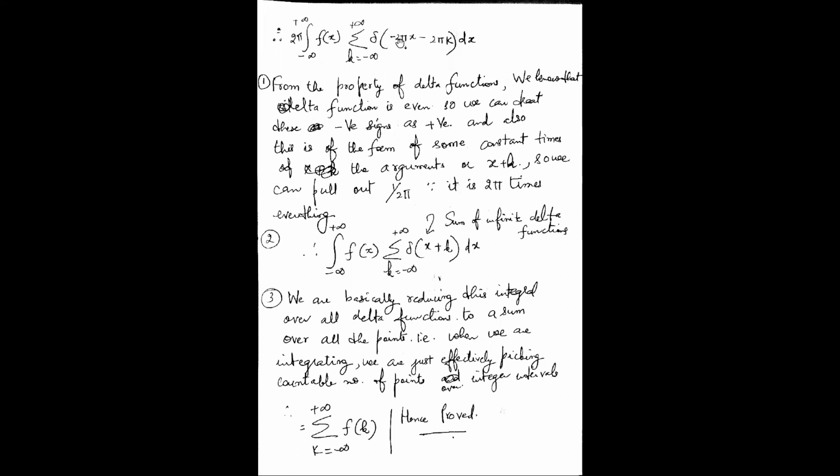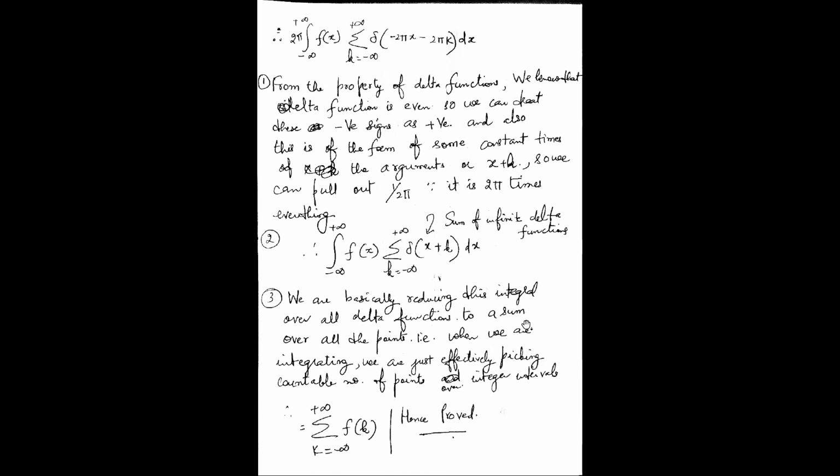So now I can treat it like this: f(x), k going from minus infinity to plus infinity, delta(x plus k). I can pull out this term from here, so this 2 pi will cancel out if I pull out the 1 by 2 pi term. I will be left with the integral from minus infinity to infinity of f(x), k going from minus infinity to plus infinity, delta(x plus k).